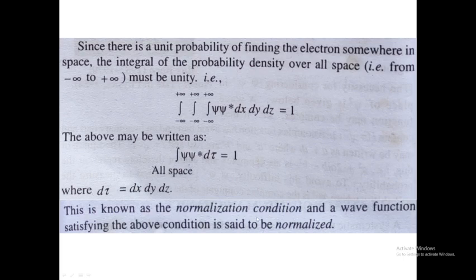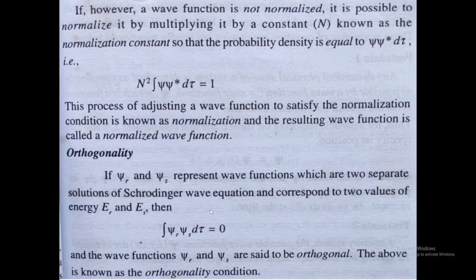This is known as the normalization condition, and the wave function satisfying the above condition is said to be normalized. In certain cases, however, a wave function is not normalized. It is possible to normalize it by multiplying it by a constant known as the normalization constant. We cannot multiply by just any constant, but certain mathematical constants we can use.